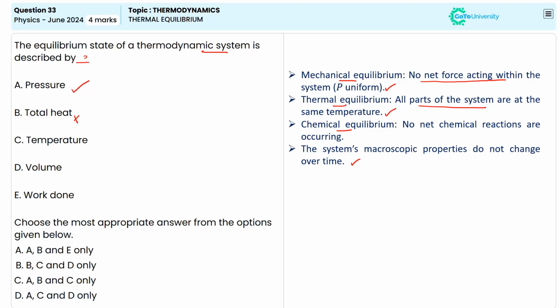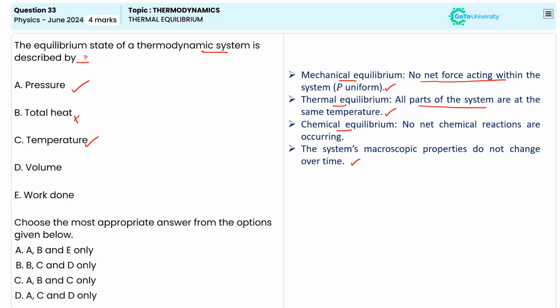Let us check option C. Option C is given as temperature. The temperature determines the thermal equilibrium. A system is in thermal equilibrium when its temperature is uniform across all its parts. So, temperature is a necessary quantity for thermal equilibrium. So, option C will be in our answer.